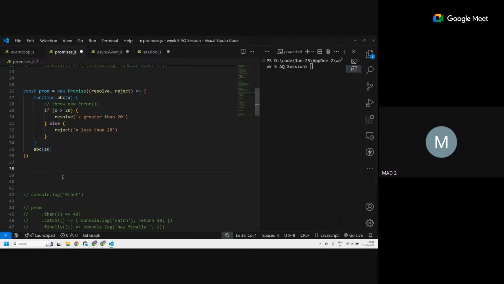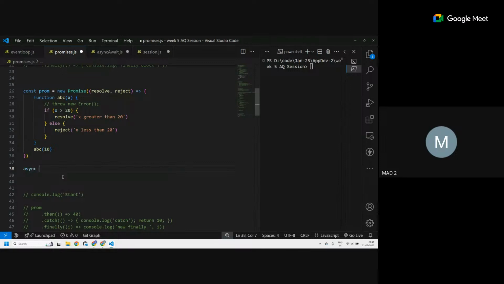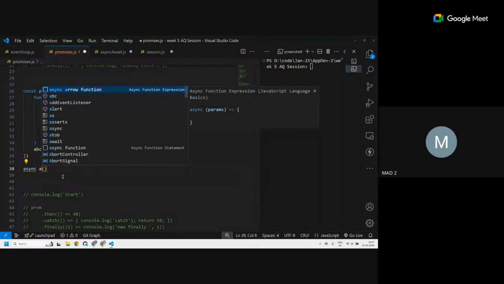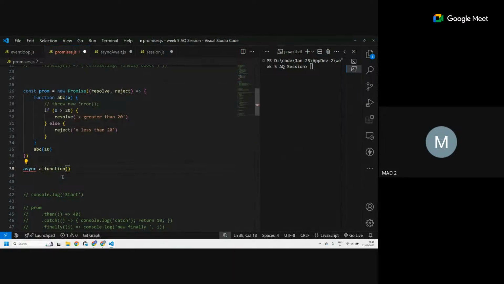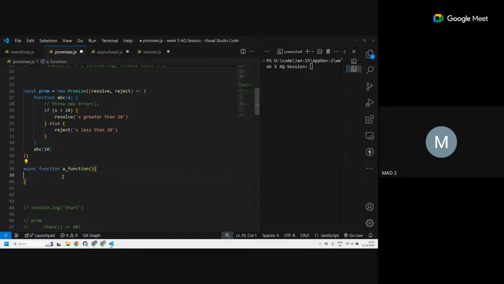So first of all, to use await, you have to create an async function. Async means asynchronous function. So async, whatever the function name is, function.